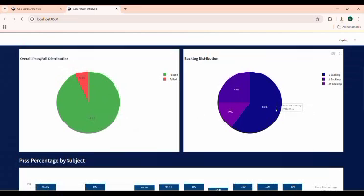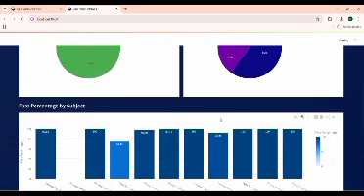Similarly, a pie chart has been provided that gives the data about the backlog distribution. Here we can see that this dark blue section of the pie chart has 60% labeled on it, which is the number of students who have got one backlog. 15% of the students have got 3 plus backlogs. 25% of the students who have got backlogs have only 2 backlogs. So this is the backlog distribution.